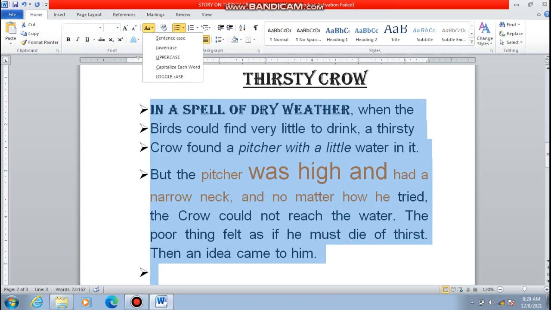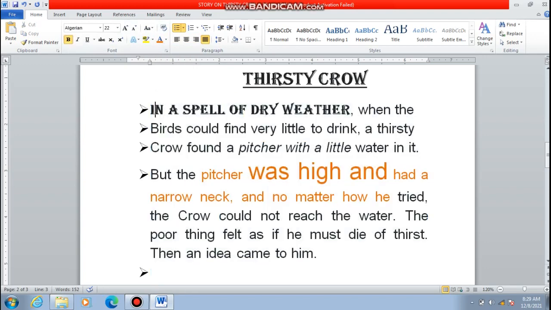Now what is case? Suppose you have written all the words in capital letters, but you want only the first letter to be capital and the rest small. These are the cases, and you can change accordingly. First I select the text, then go here, click here and choose sentence case. When we write a sentence, the first letter is always capital and the rest are small. This is how we can change to sentence case.